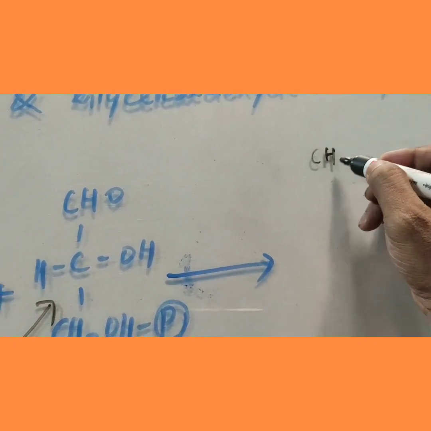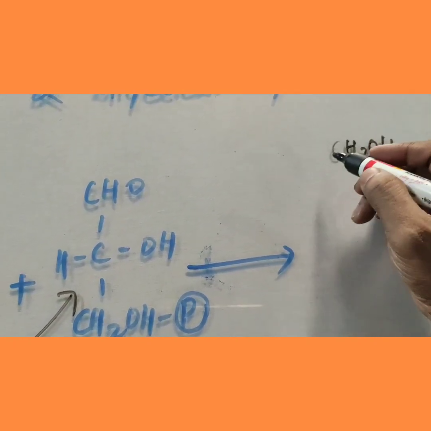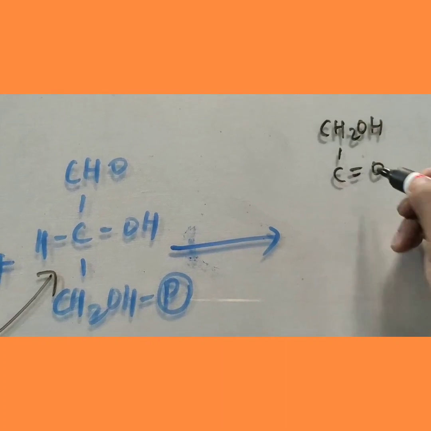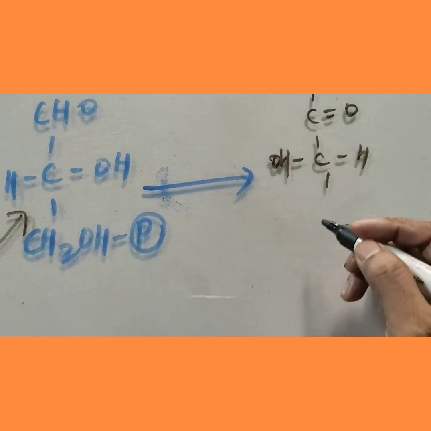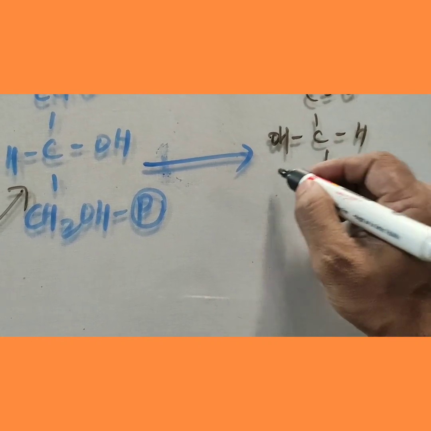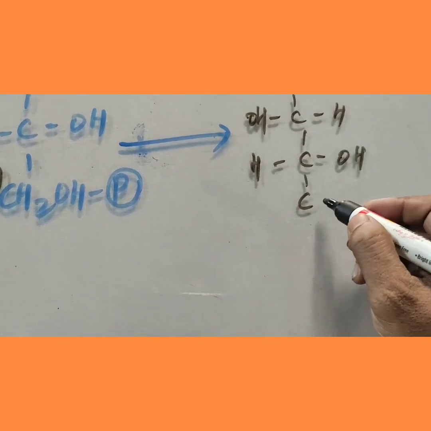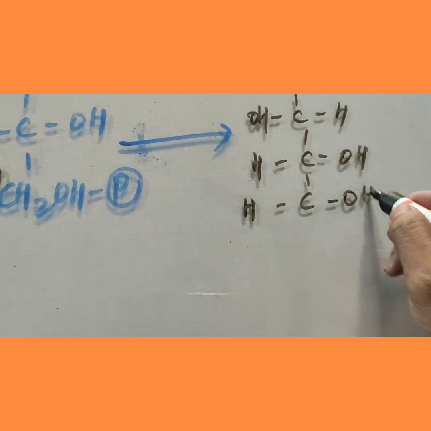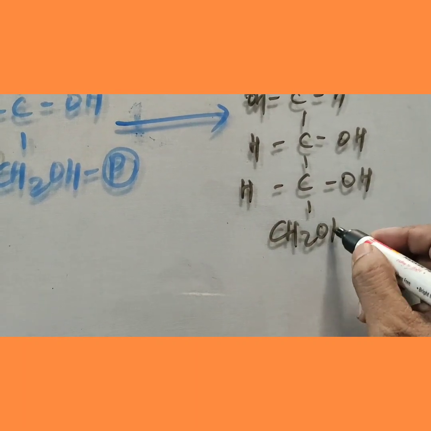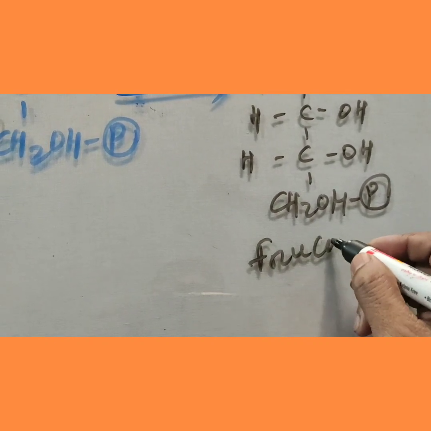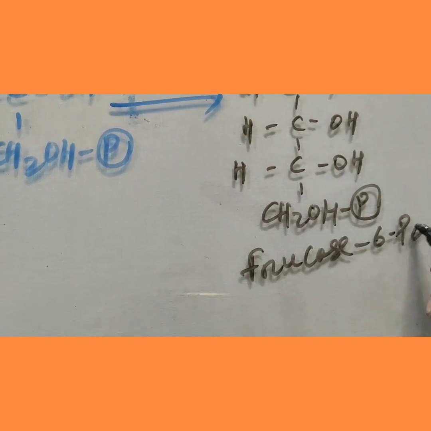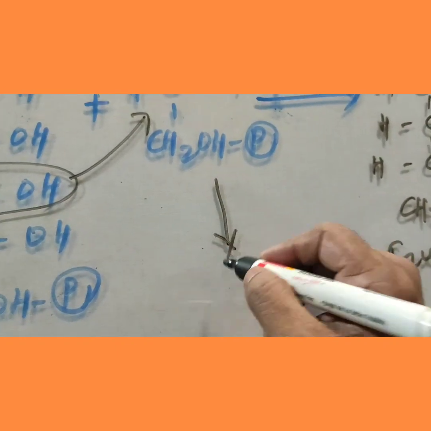So how can the structure be drawn? CH2OH, C double bond O, C OHH, C HOH, CH2OH attached to phosphate. It became fructose 6-phosphate.